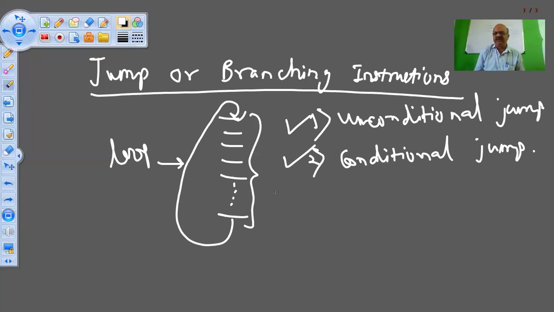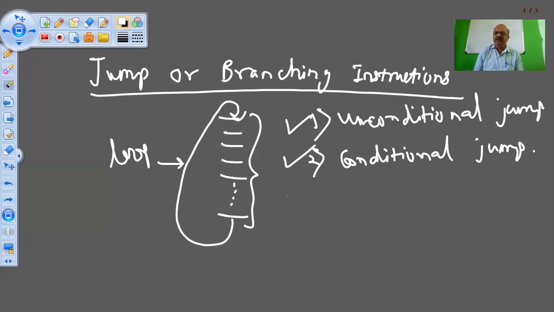So this type of instruction where we put some condition, that is jump on 0, jump on carry, jump on not equal to, or jump on equal to, jump on 0, jump on no 0, all these jumps we call conditional jumps because we are putting some condition. Jump on 0 means if the result is 0, then only jump, otherwise don't take any jump. So all such instructions we call the conditional jump instructions. Okay, there is a list of conditional jump instructions.